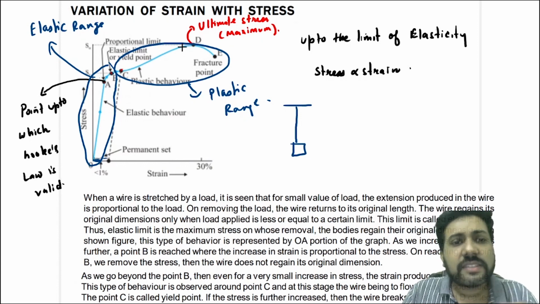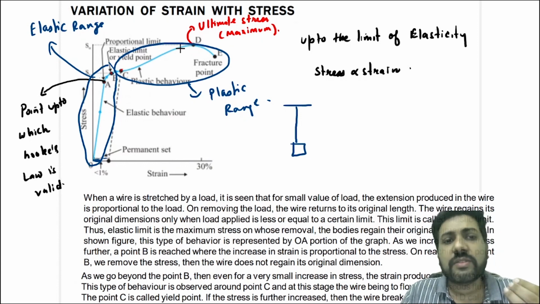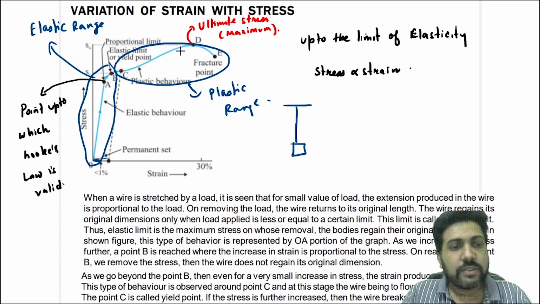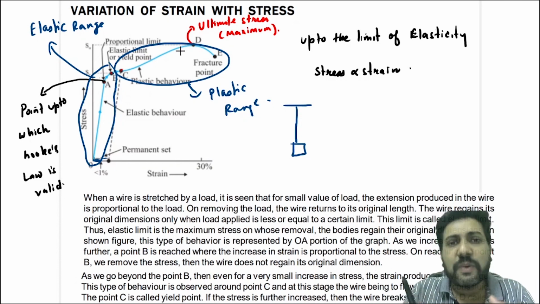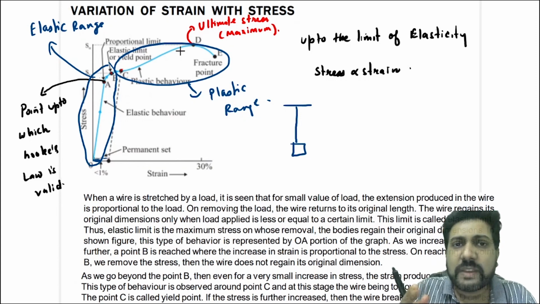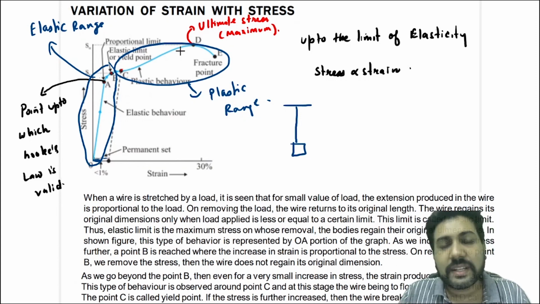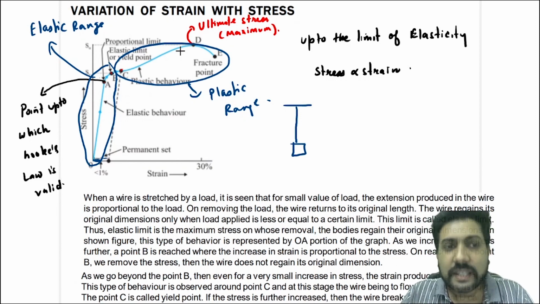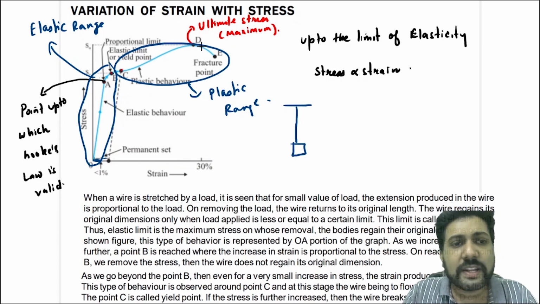So tensile strength of the material is the maximum stress or the ultimate stress. You cannot generate a stress more than this. Why? Because at this point, even if you increase the deforming force, it will not react further.